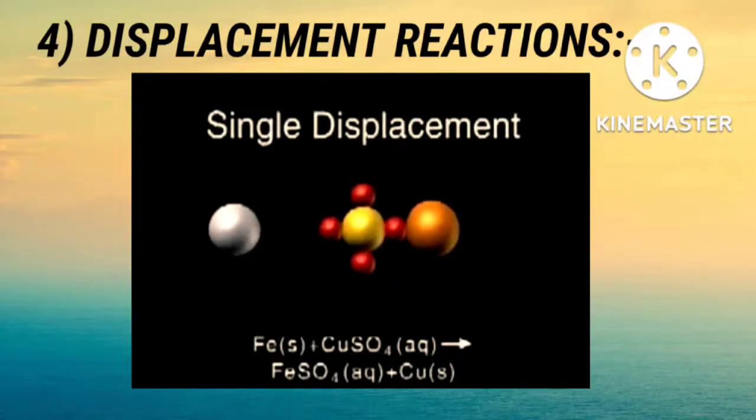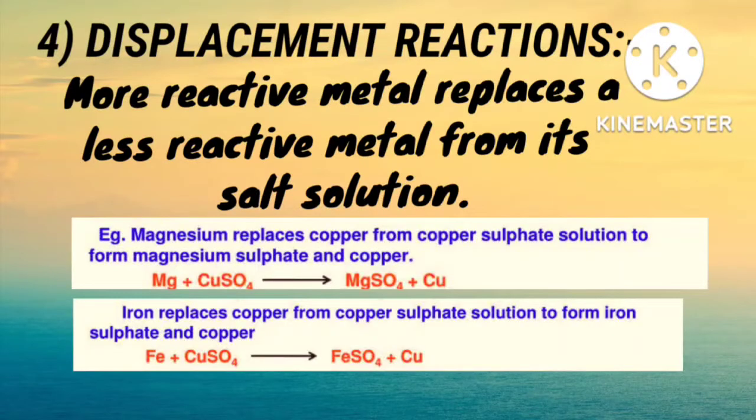So let's move on to next reaction, that is displacement reaction. Can you all tell me what happens in displacement reaction? Displacement reaction is a reaction in which a more reactive metal replaces a less reactive metal from its salt solution. Highly reactive metal replaces least reactive metal from its salt solution. For example, magnesium replaces copper from copper sulfate solution to form magnesium sulfate and copper.